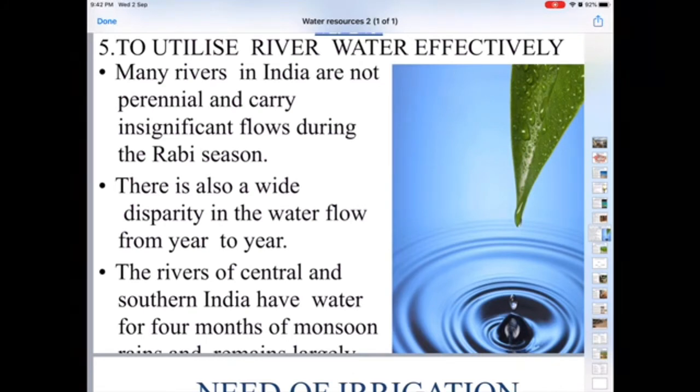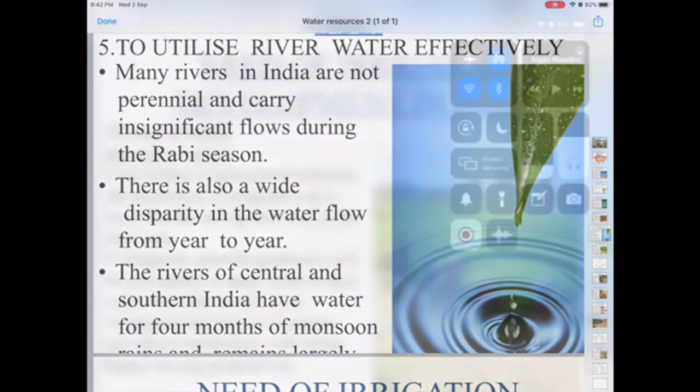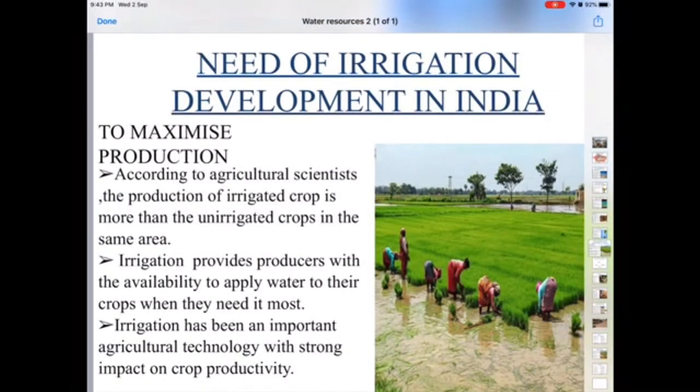So that means we have to provide irrigation facilities from time to time for growing different crops in the country. Rivers of central India and southern India only provide water during the monsoon season. As I've already said, they are seasonal in nature, but we need water throughout the year for growing our crops. So we have to make an alternative, and the irrigation facility must be provided to the agriculture field to increase the agriculture production.